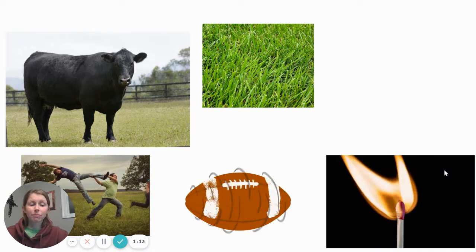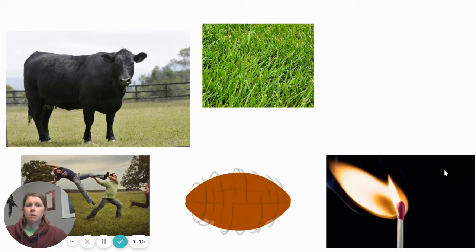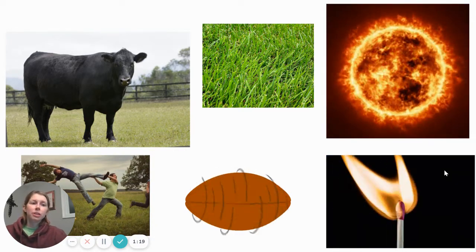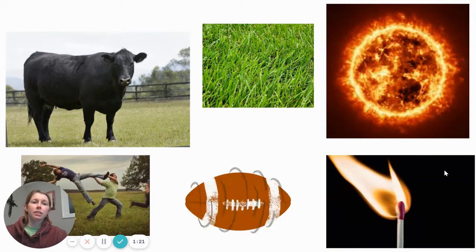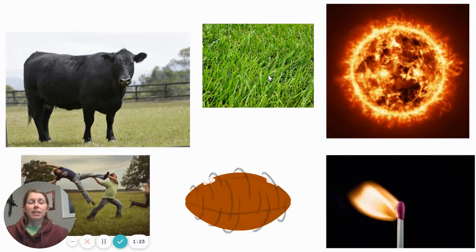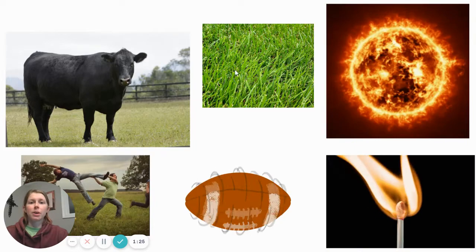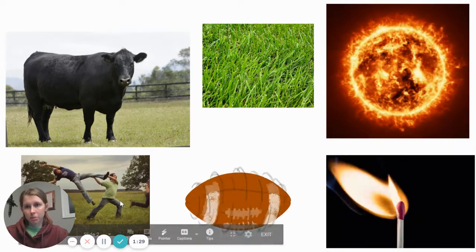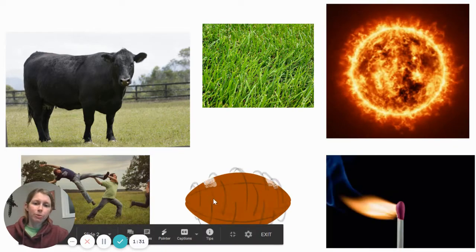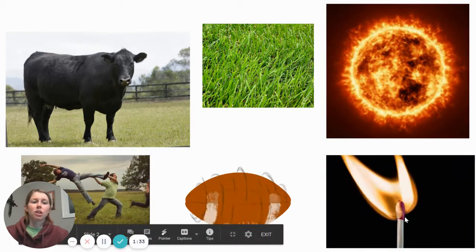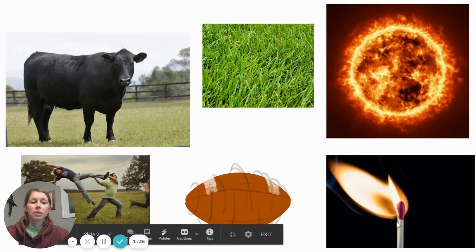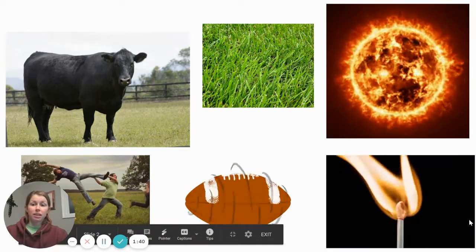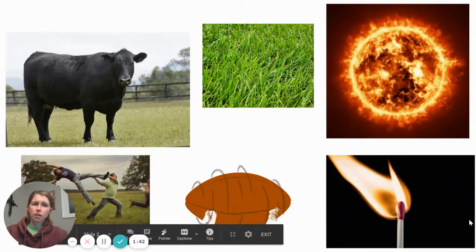And so where did the grass get its energy from? And then we can go back to the sun, right? And so there was that nuclear energy, and that sun created the electromagnetic energy that the grass used, and then the cow ate the grass, which was chemical energy, and then the guy ate the cow, which is chemical energy, and then the guy threw the football, so mechanical energy, and then started the match, which had chemical energy on the match, and it turned into fire, which is thermal energy. So, did he create energy?